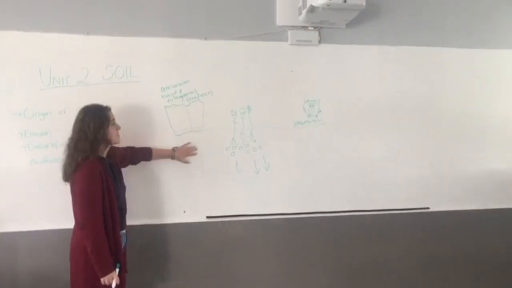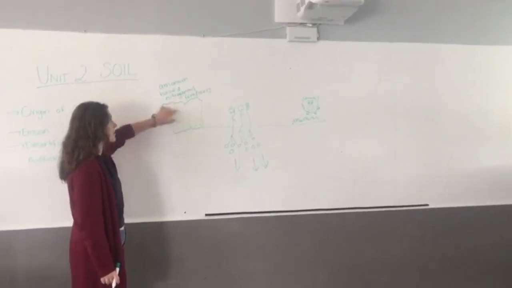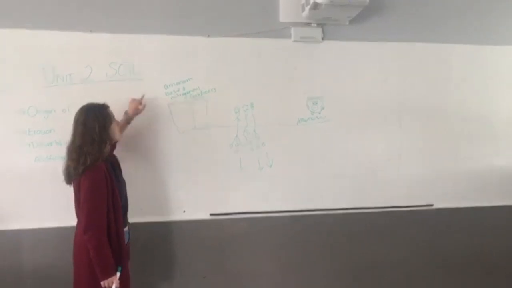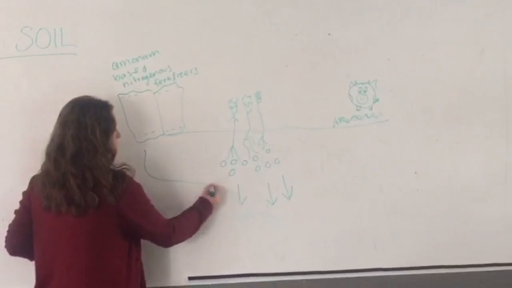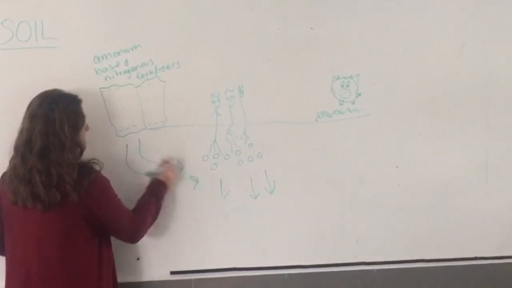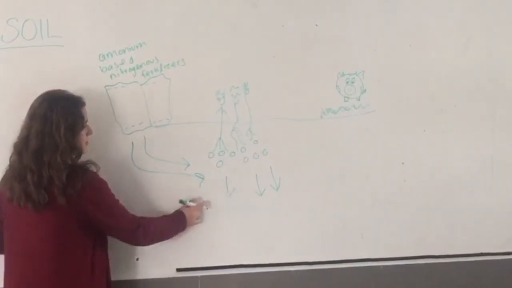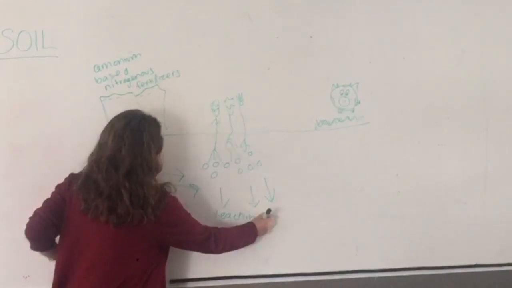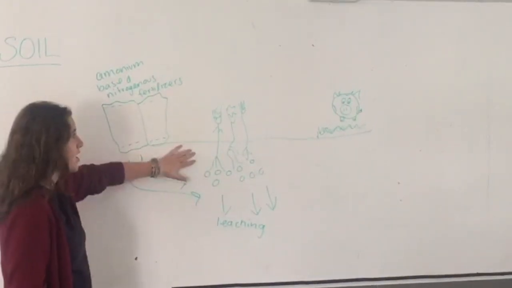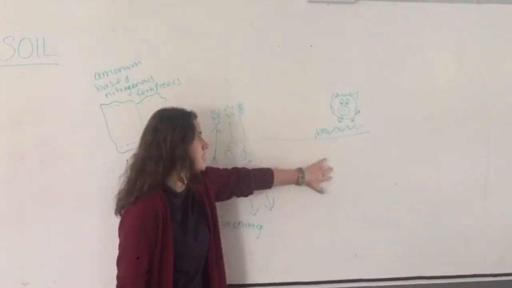So soil is naturally a little bit acid, and when we use fertilizers, which are ammonium-based nitrogenous fertilizers, it can affect not only the soil, but even down in the subsoil, which creates leaching. And this can have a bad consequence not only on the crops, but also on the animals who then eat these crops.